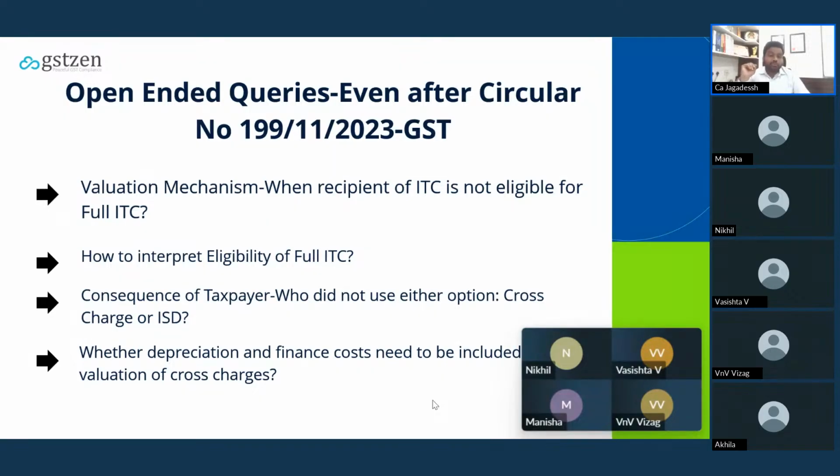And what is the consequence in case either the cross charge or ISD has not been followed? In that case, it's at the discretion of the officer. There is a chance of denying the whole ITC of HO, which it has received for the services on behalf of the branch offices, and levying the penalty. It's at the discretion of the officer.